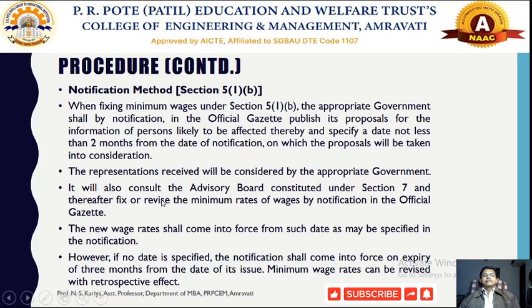Only after the recommendation of this advisory board can the minimum wages be fixed or revised, after the notification in the official gazette. So in the notification method, the government will notify the appropriate scheduled employment, and their minimum wages can be fixed.